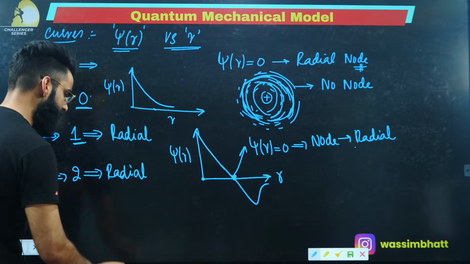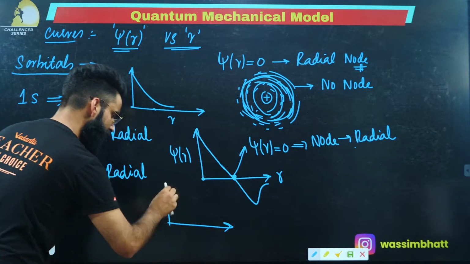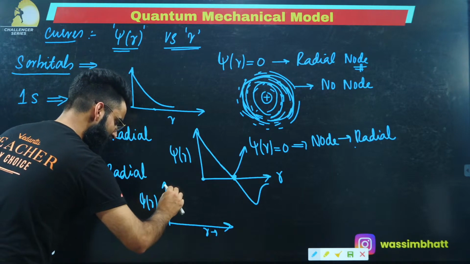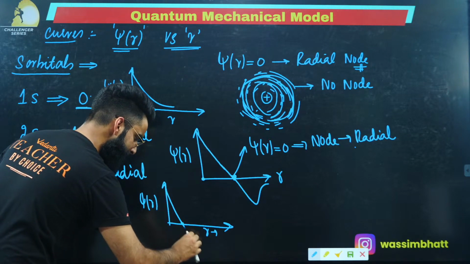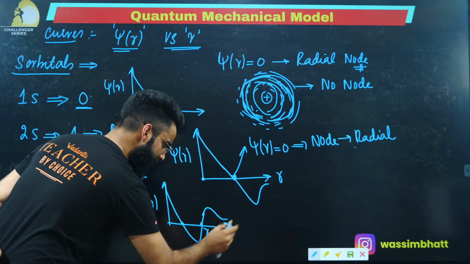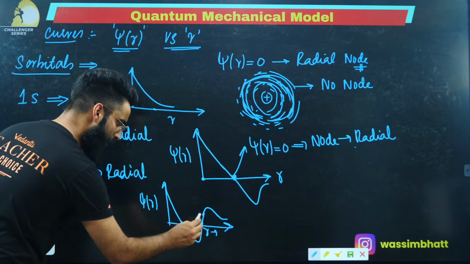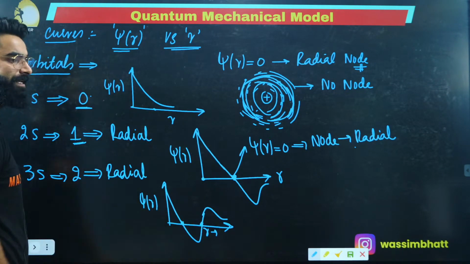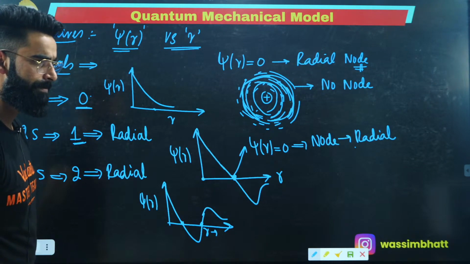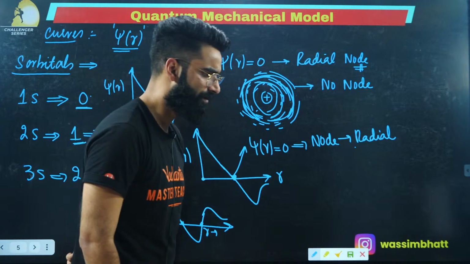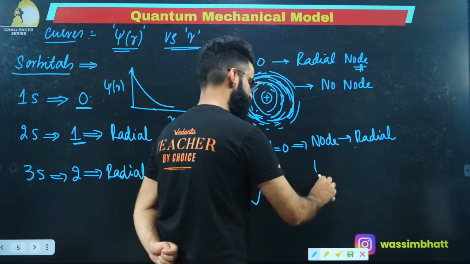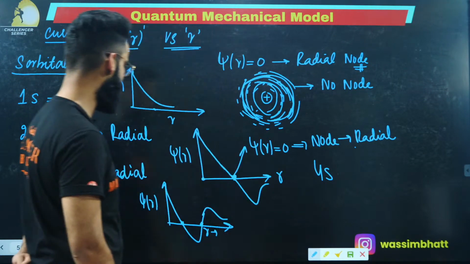Yes. So let me show it to you exactly. See, this is for example psi r versus r, right? The curve will be somewhere coming from here. This is one node, then it will be going up. This is another node. Since it has got only 2 nodes, now it's not going to touch it, right? So this point and this point, these 2 points represent the radial nodes, right? Clear till here? Okay. Similarly, if you want to plot a curve for 4s, you can do that, right?